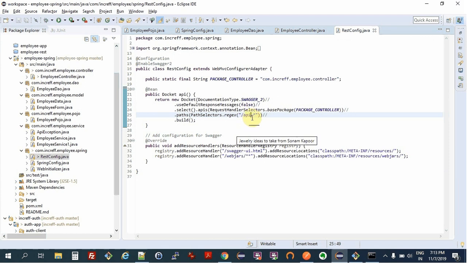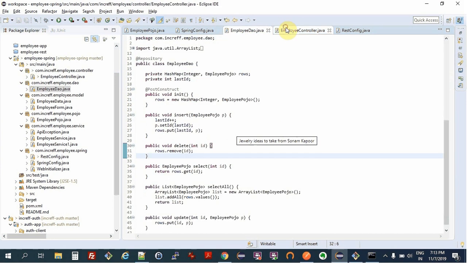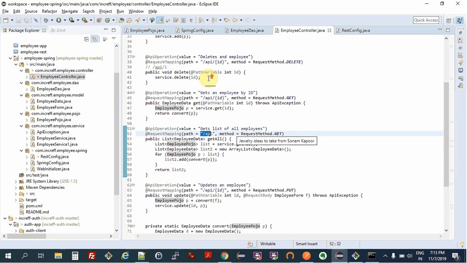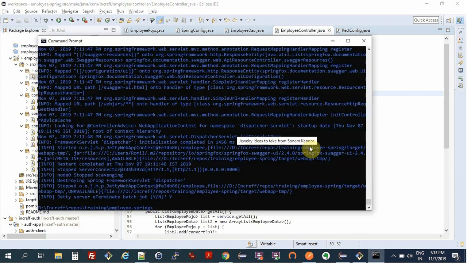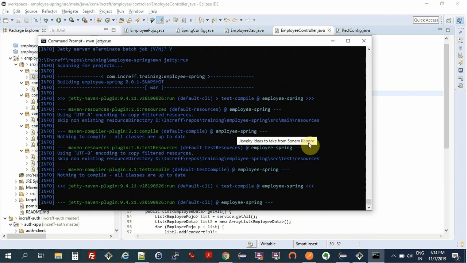Basically remove the slash over here so that it is matching all my path patterns, including this one, because this does not have a trailing slash. All right, so let me give you a demo of this now. I'll check in this code.